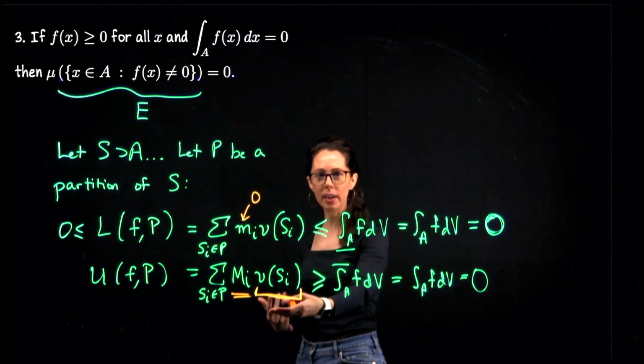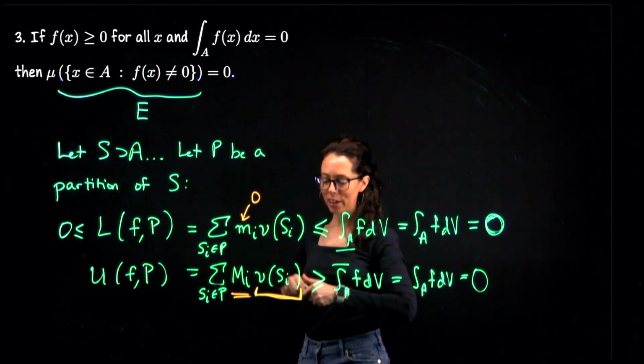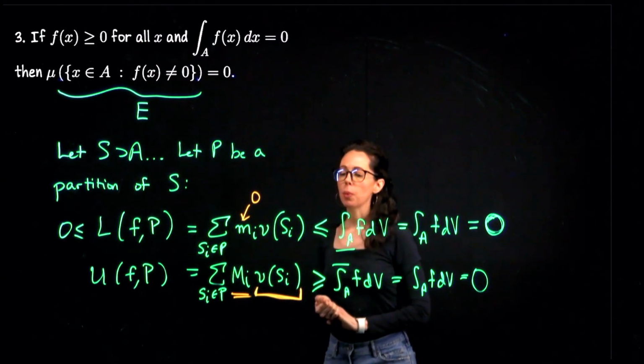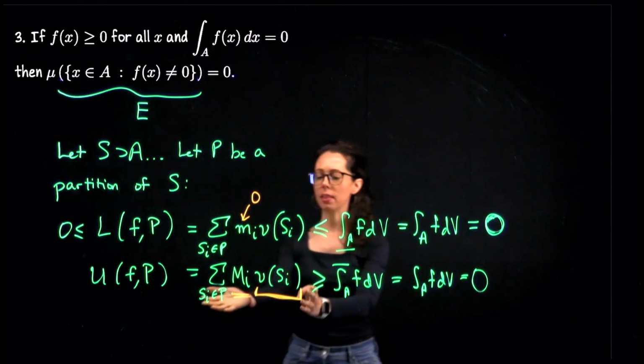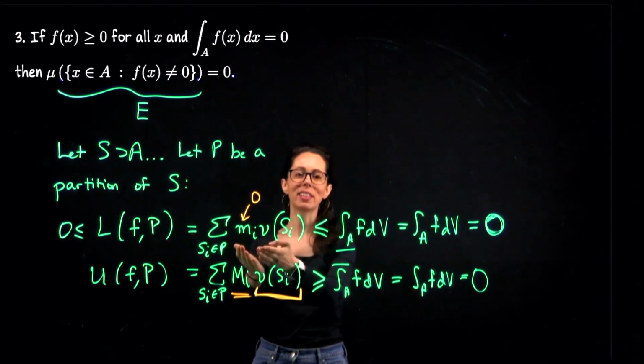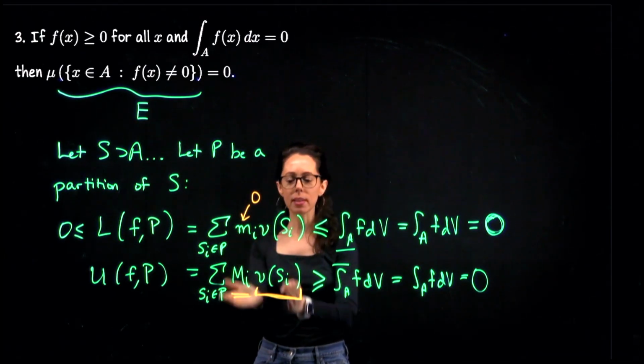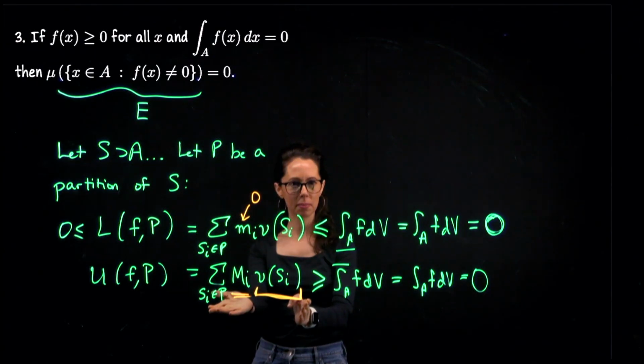If I could say more here, I would be a lot happier or farther along this proof than I currently am. When I come back in just a moment, I'm going to focus mainly on this expression, kind of throwing away this lower sum, because while we made a very strong statement about it, having 0 in front of the terms we want to understand maybe isn't as useful as what we have here.